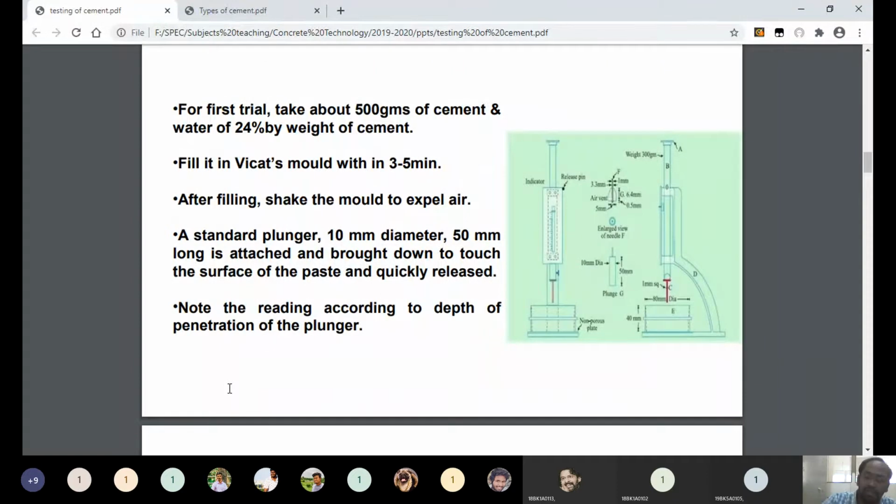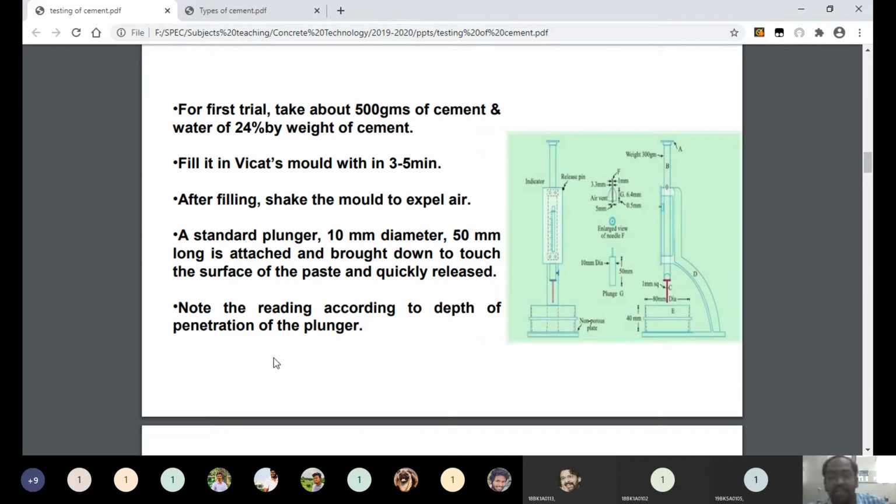Then we note down up to what depth the plunger or needle has penetrated within the cement paste. The depth will decide the consistency, and the time required to penetrate up to a certain depth will decide the setting time of cement.